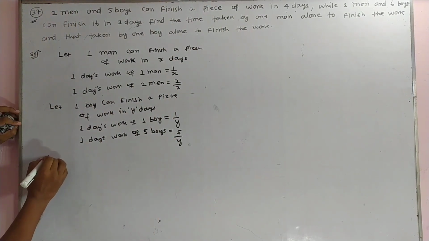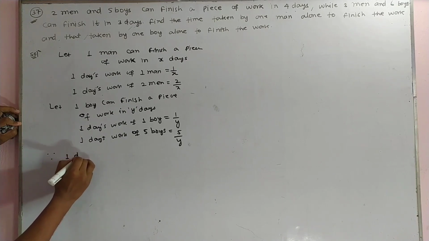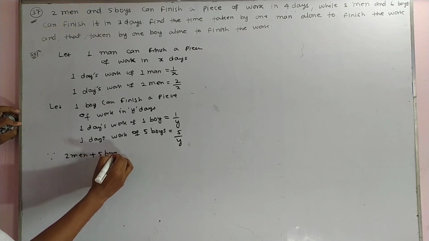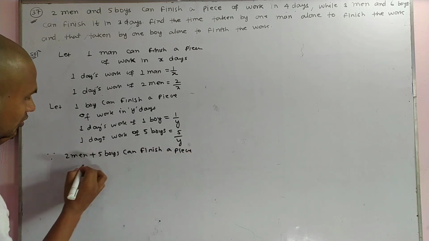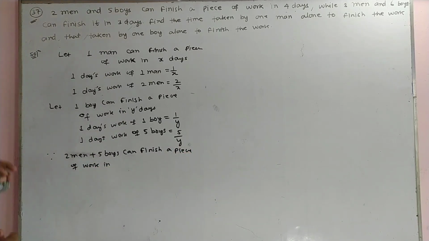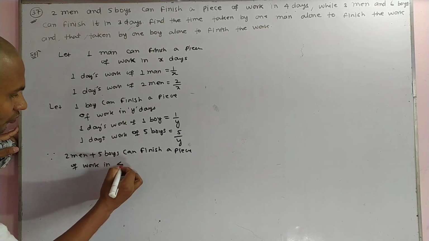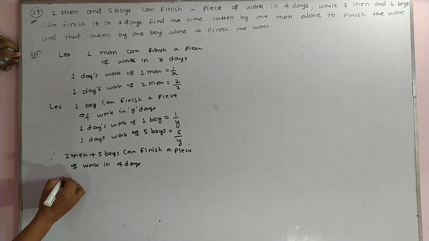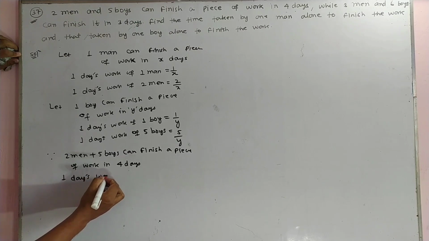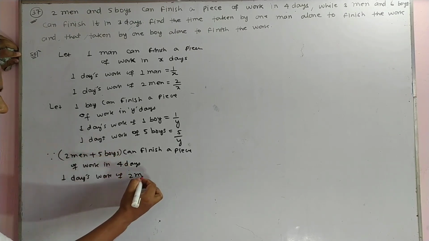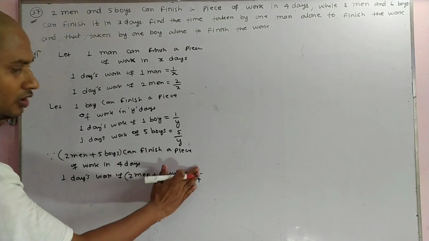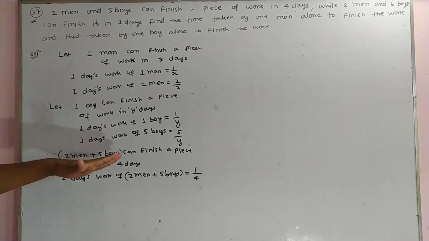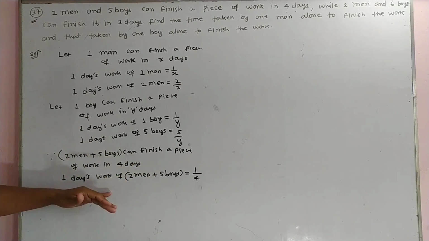Since 2 men plus 5 boys can finish a piece of work in 4 days, according to the concept you can write 1 day's work of 2 men plus 5 boys is 1 upon 4.